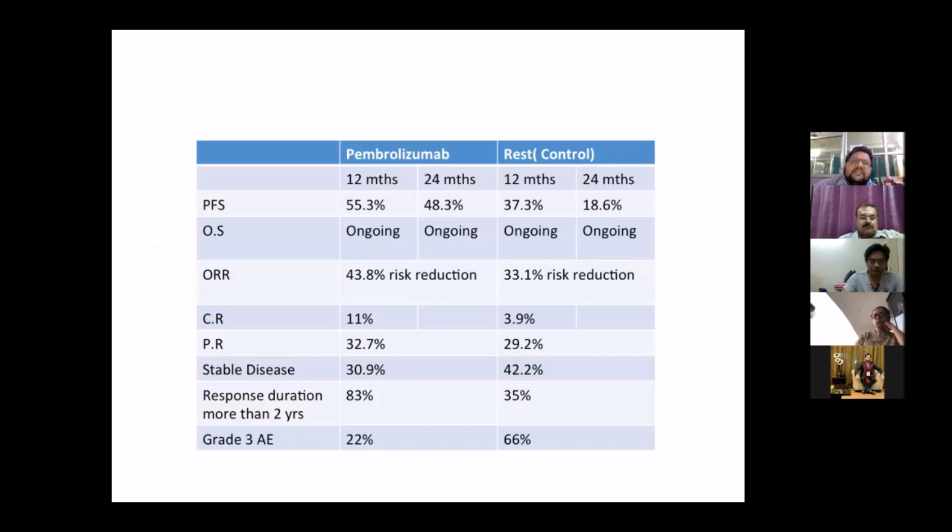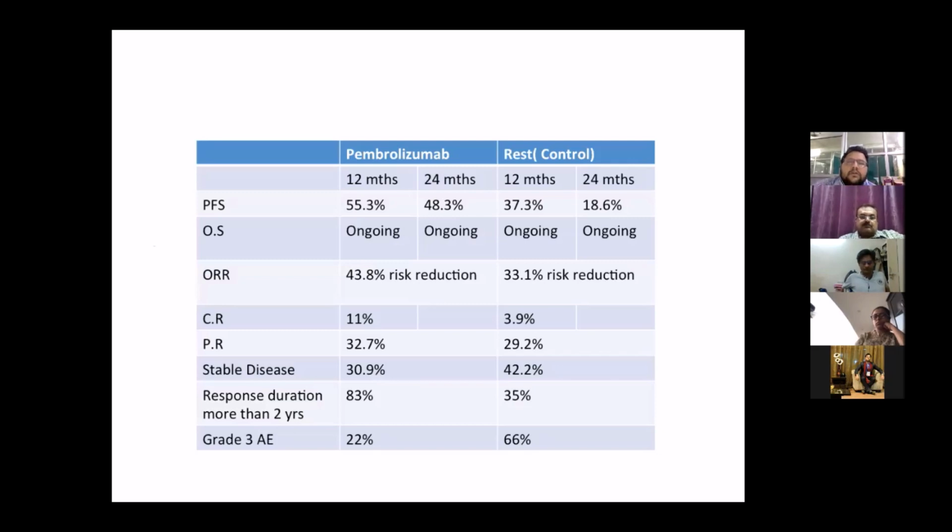These are the results of the test versus control. The overall survival results we haven't yet got because this trial is ongoing. However, they showed that at 12 months and 24 months, there was significantly higher progression-free survival with pembrolizumab, that is the immunotherapeutic agent, as compared to the control group.